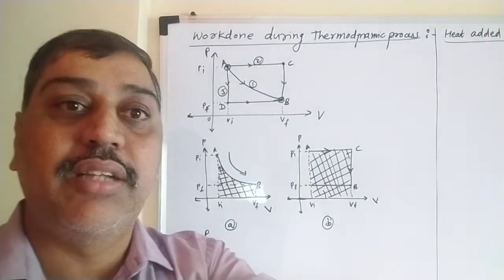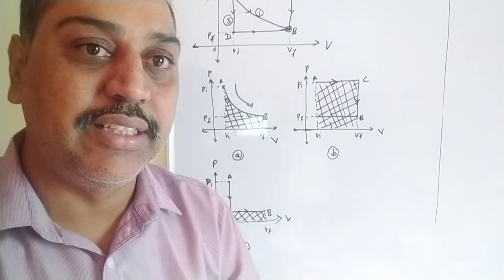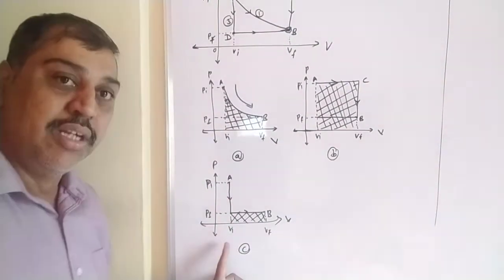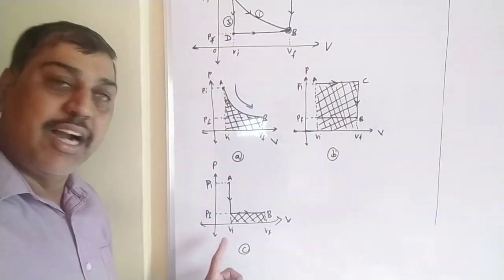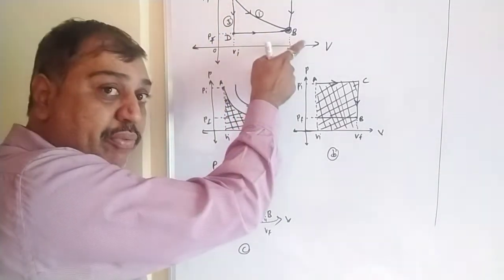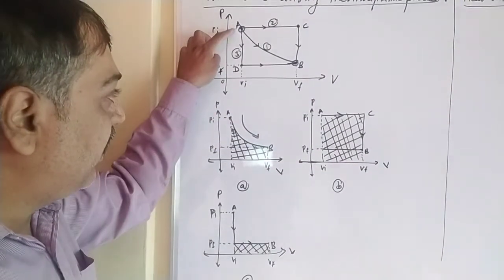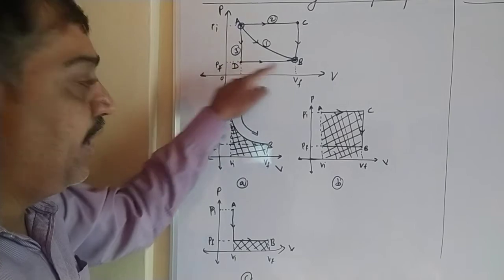And the last one, the third path, I have drawn here below. If you see this third diagram, what occurs in this case? The third path means we have to move from A to D and then D to B. Just look here: we go from A to D, then D to B.